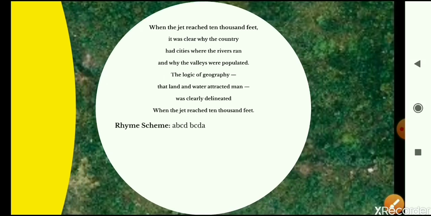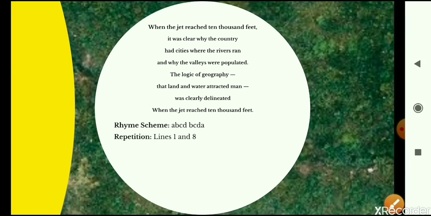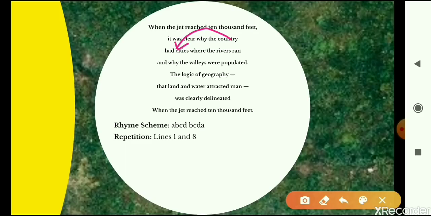The next poetic device that we have here is enjambment. You can pause the video right here and you can find out your own examples. I am going to discuss the examples that I have found. Look at line number 2 and line number 3. It was clear why the country had cities. So the sentence is not yet complete. There is no punctuation mark used at the end of line number 2. The sentence is being continued. However, it's divided up into two separate lines. So that is an example of enjambment.